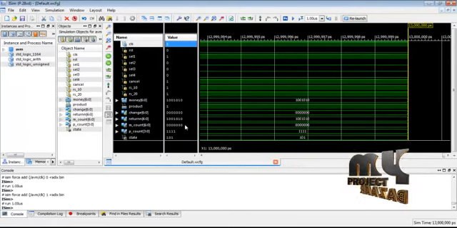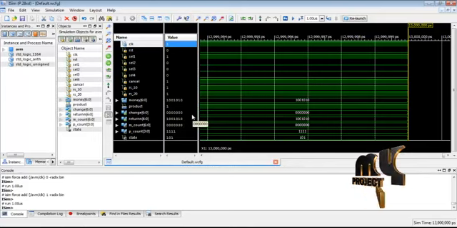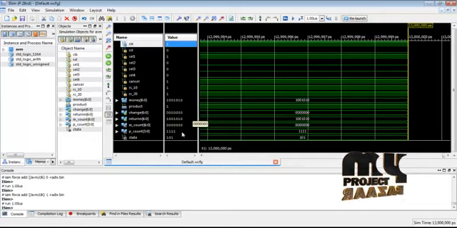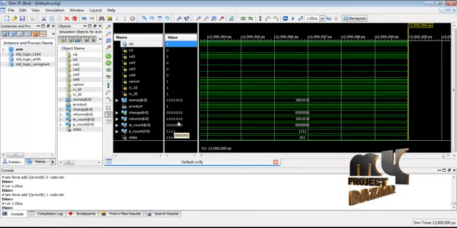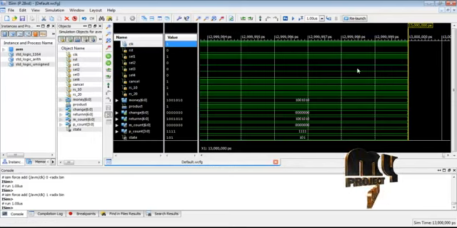Then return the output amount of money, and the change becomes 0, the product count returns to the initial 5, and the money count to 0. Then apply the final result process for the automatic vending machine using the VHDL language.